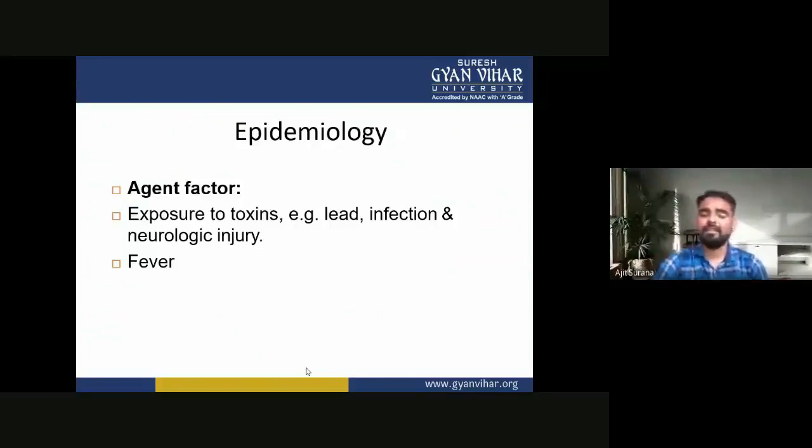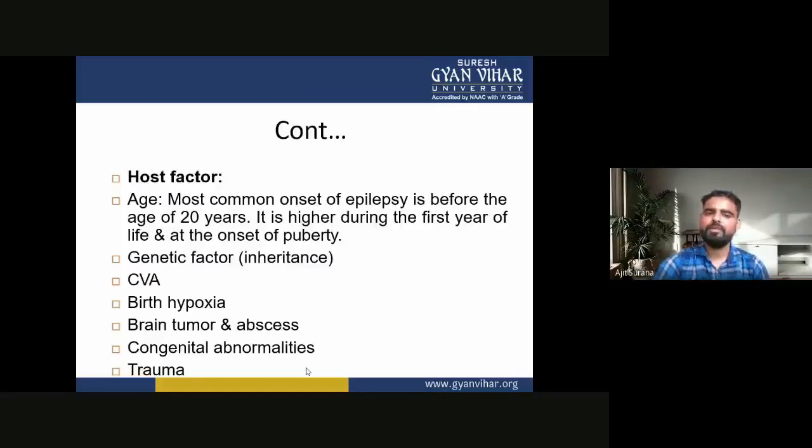The agent factors include exposure to toxins, for example lead, infection, and neurological injury or fever. So these are the agent factors in the epidemiology of epilepsy. Now the second one is the host factors.